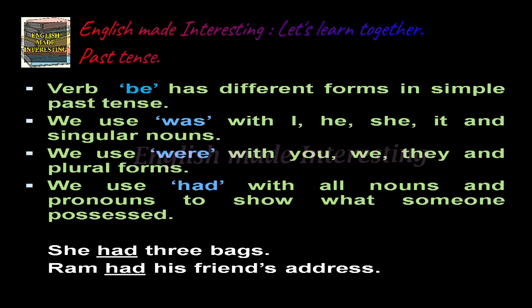We use was with I, he, she, it and singular nouns. We use were with you, we, they and plural forms. We use had with all nouns and pronouns to show what someone possessed. Example, she had 3 bags. Ram had his friend's address.